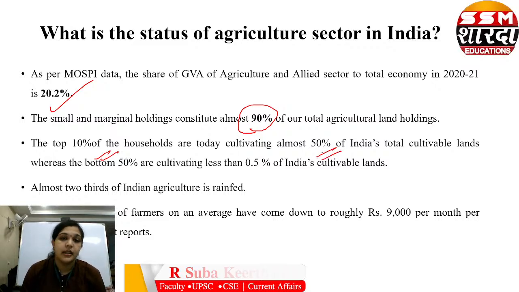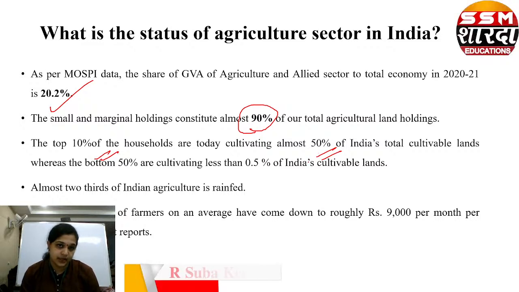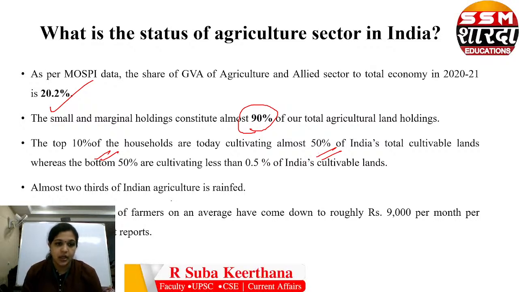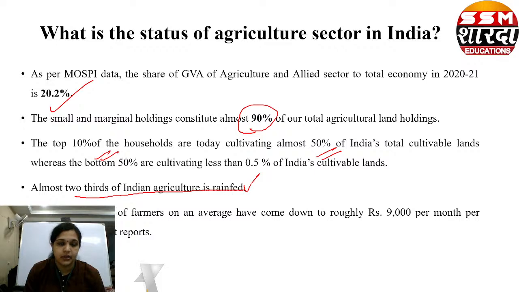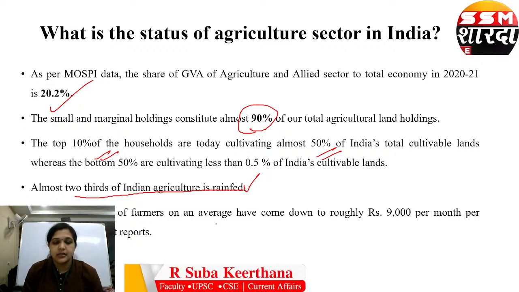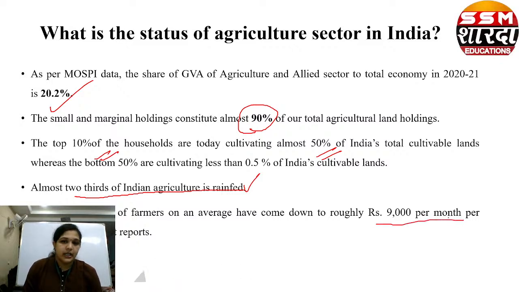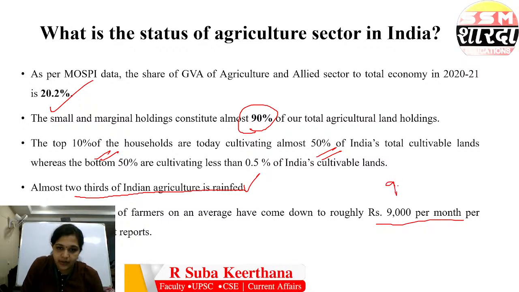These are all the data which you can be using in terms of agriculture related topics. Almost 2/3 of Indian agriculture is rain fed. Okay, who depend on rain. So the income levels of farmers on an average have come down to roughly rupees 9,000 per month according to various government reports. See, average it is just 9,000 per month.